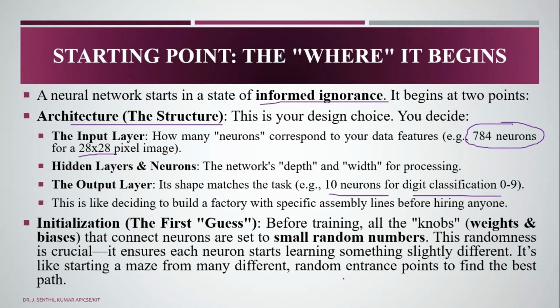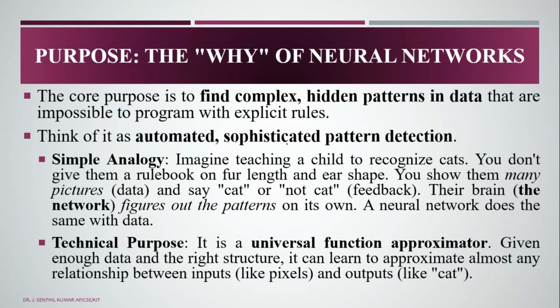So this is where we are, where the neuron begins. Next, we are going to see why we need neural networks, which we call the purpose. What is the purpose of neural networks? To find complex, hidden patterns in data that are impossible to capture with explicit rules. Think automated, sophisticated pattern recognition.